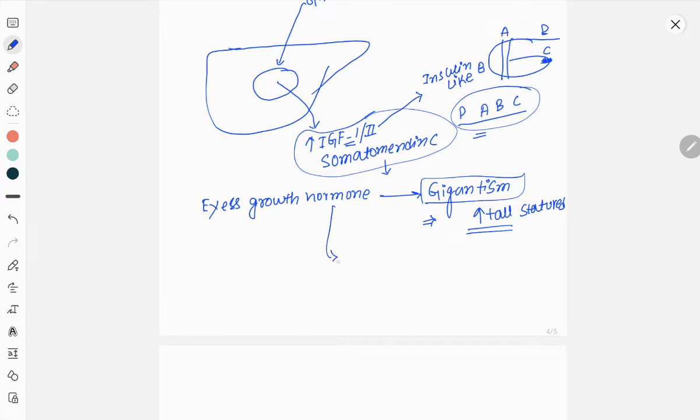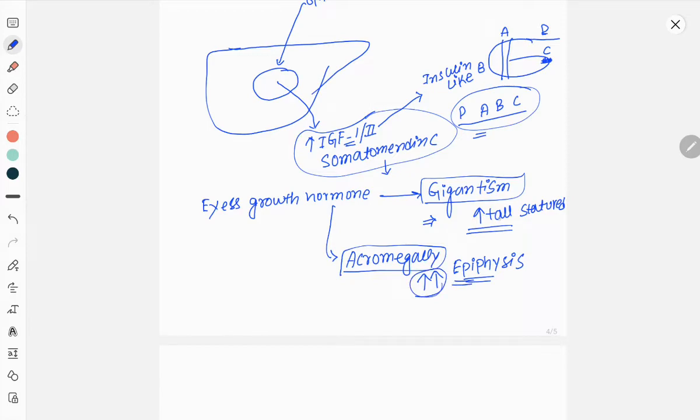And another one is acromegaly. Acromegaly happens if epiphysis fused and growth hormone excess is present after epiphyseal fusion.